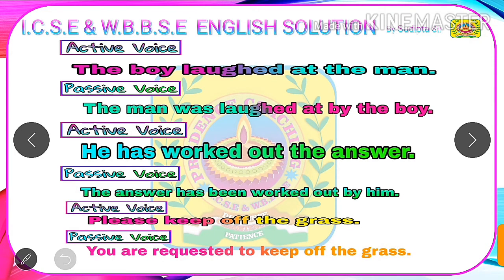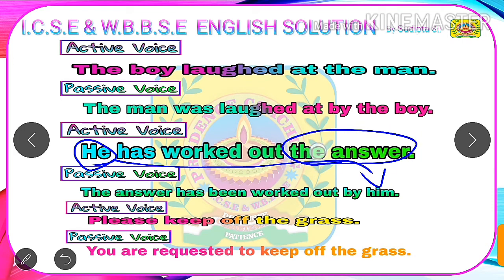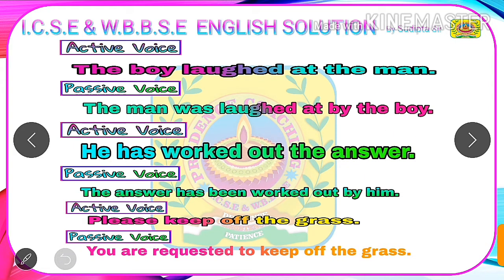Students, here also we need to follow the same steps. First we need to swap the subject and object. Here the subject in active voice is he, which will become him in objective case, and the object given in active voice is the answer, which will become the subject of passive voice. After this, we need to recognize the tense of the verb given in active voice. Here the tense is present perfect. Why, students, present perfect?